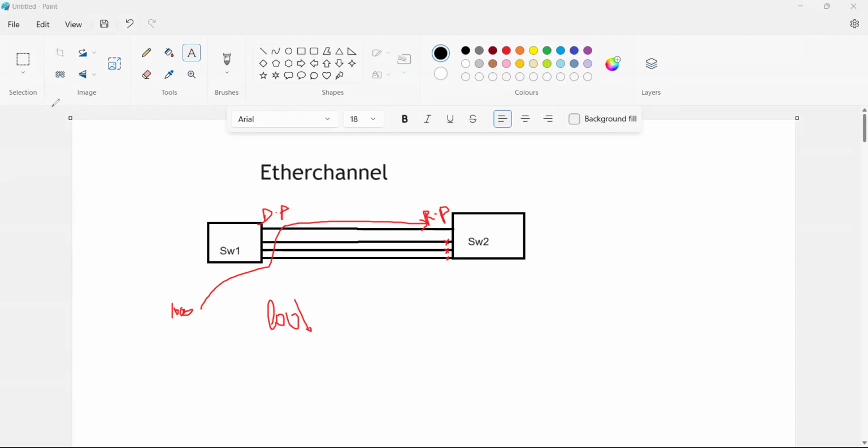Then we have an option like EtherChannel. With the help of EtherChannel, we can perform load balancing. These multiple physical links are combined into one logical link. It will be created as one port channel. That is nothing but EtherChannel. Just write this definition.